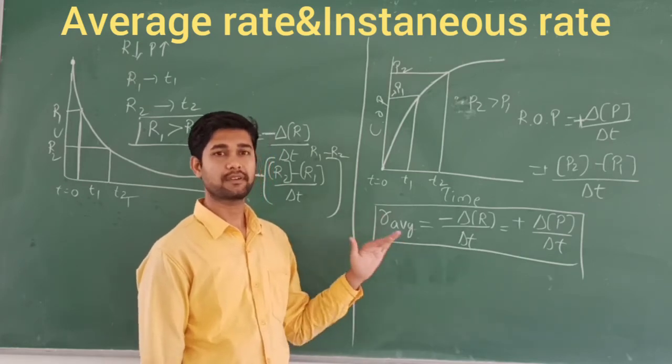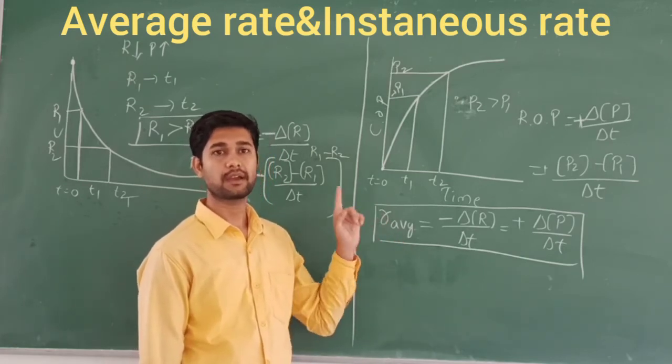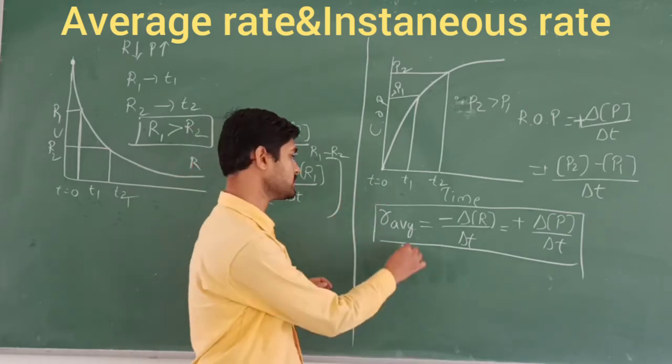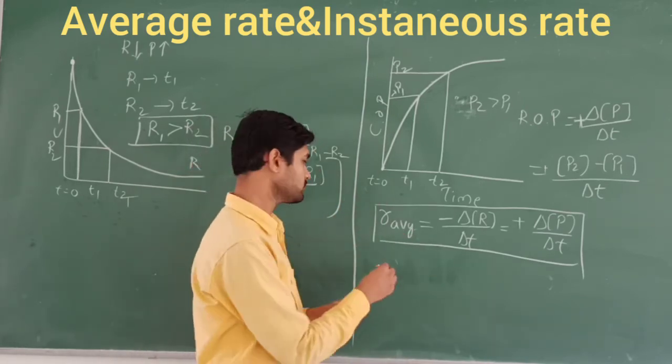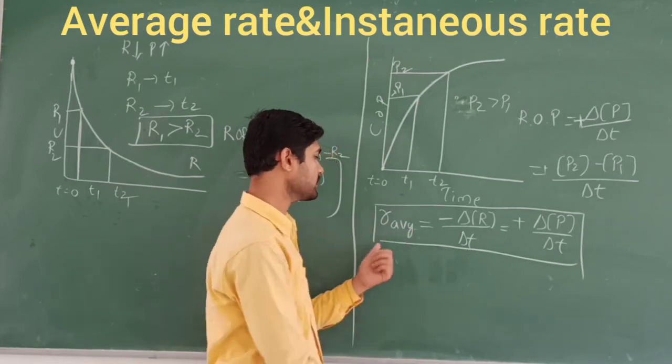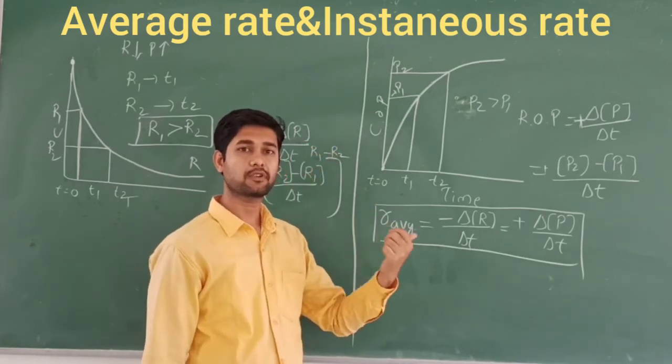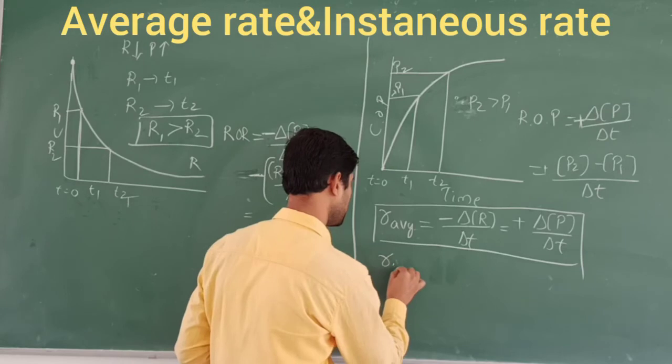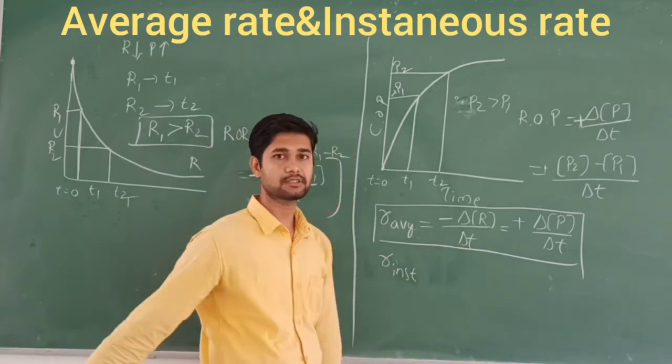That's why they introduce a term called instantaneous rate. Because of these limitations of the average rate, in order to overcome them, they introduce one term that is called instantaneous rate. What do you mean by instantaneous rate?